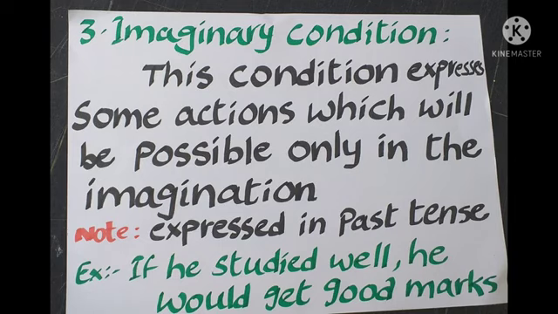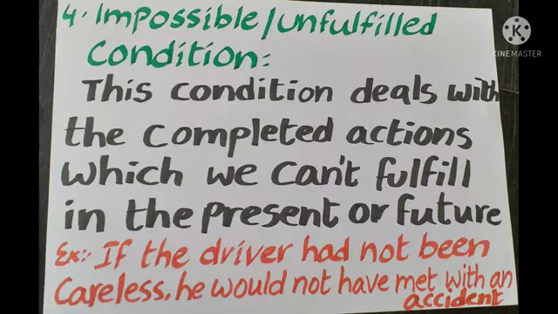Okay, both the main clause and subordinate clause also will be in the past tense only in this imaginary condition, but it is not possible in any kind of present or future time. Only in imagination will it be possible. Okay, now we are going to know the last one, that is impossible condition or unfulfilled condition.